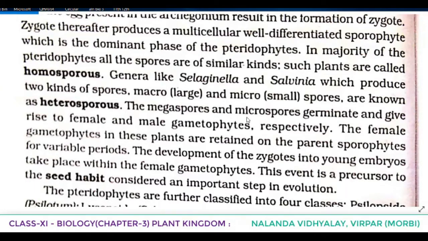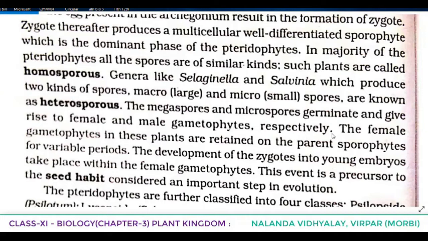The megaspores and microspores germinate and give rise to female and male gametophyte respectively. So you have to understand, the megaspores germinate to form what? Female gametophyte, and the microspores germinate to form the male gametophyte. It's a very, very important point.